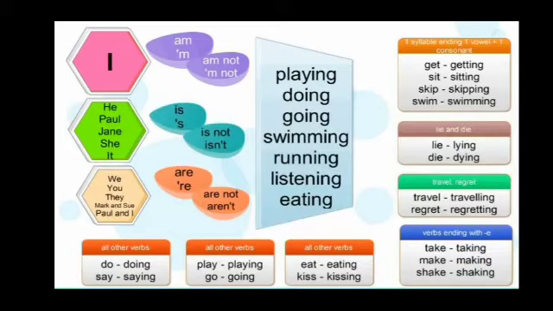The spelling for lie becomes lying. Die becomes dying. And in the last box, you can see the words which end with e. We have to remove that e and use ing. Take becomes taking, make, making, shake, shaking.